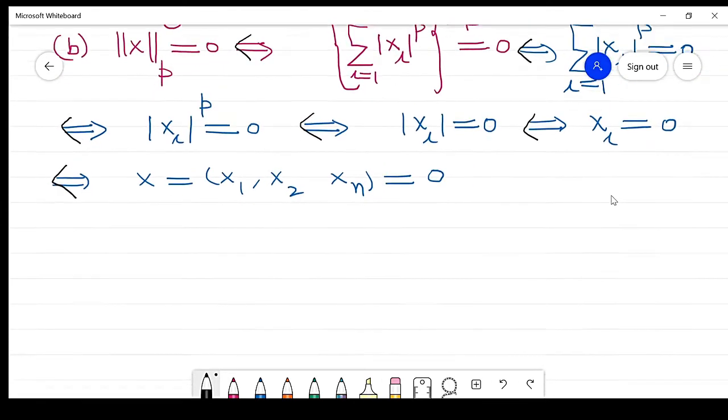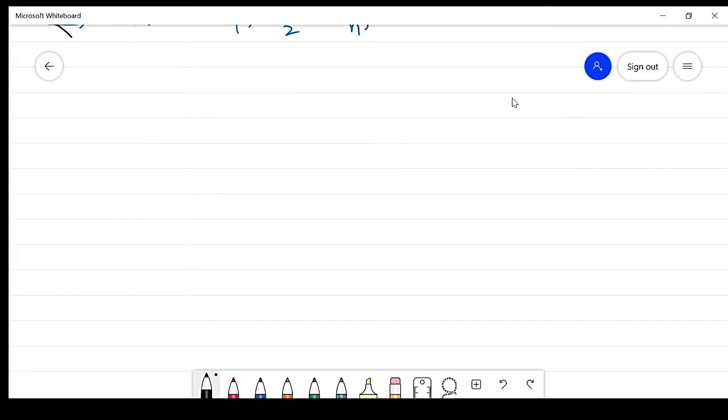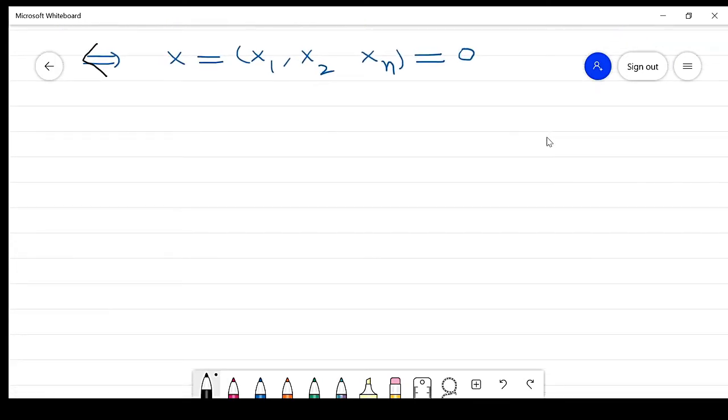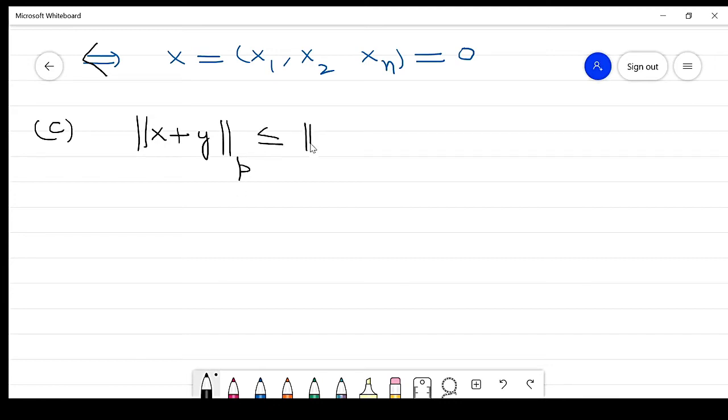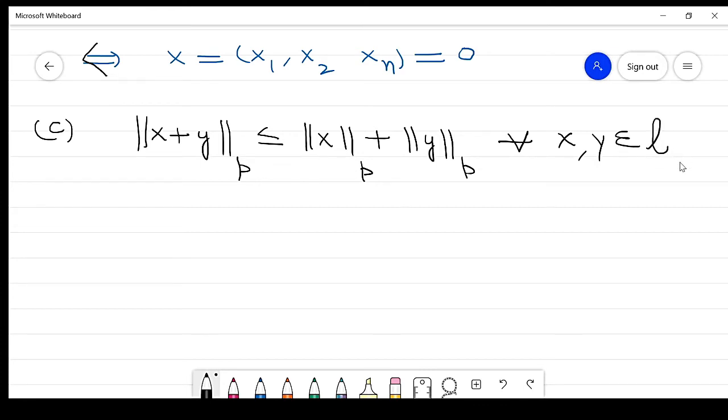Clear? Now the third property is the triangle inequality, that we already proved in the Minkowski inequality. Now property number 3: the norm of x plus y, p, is less than or equal to the norm of x p plus the norm of y p, for every x, y belonging to LNP, right?